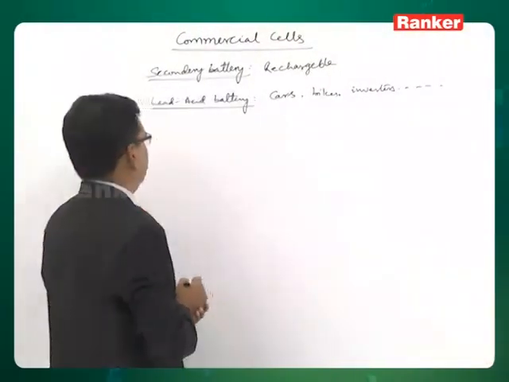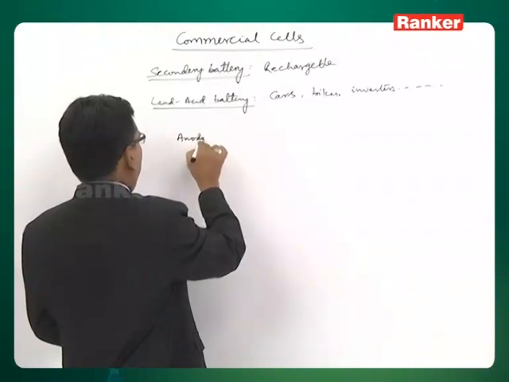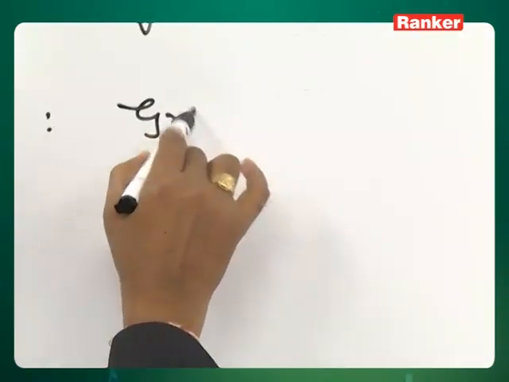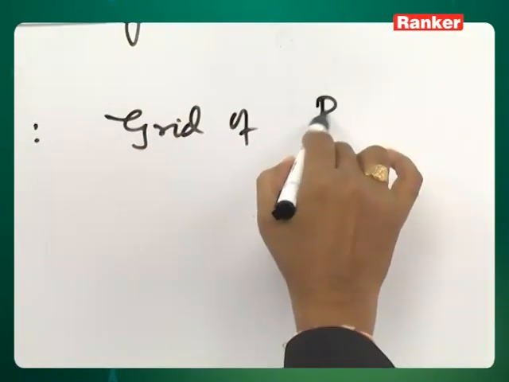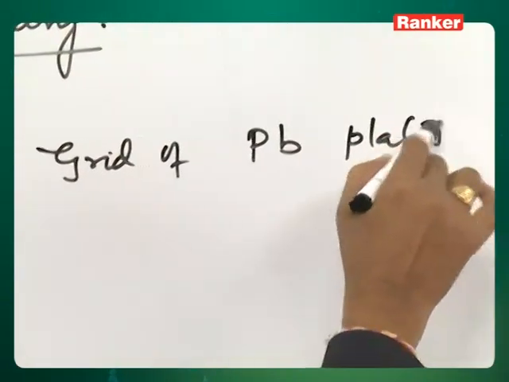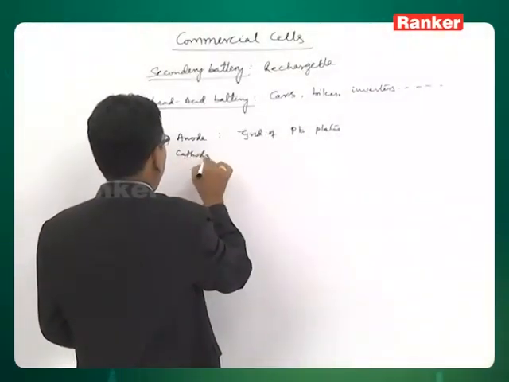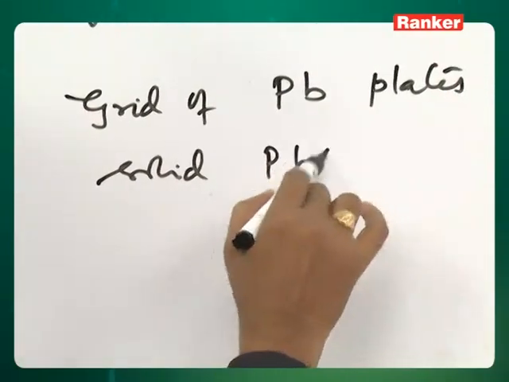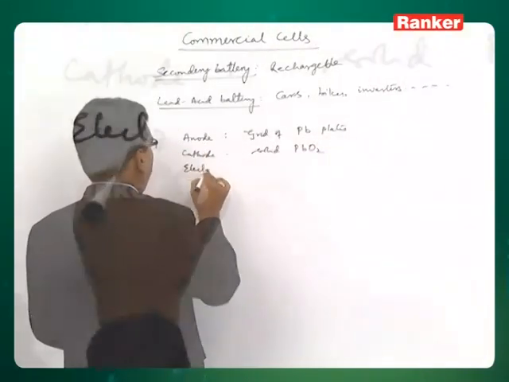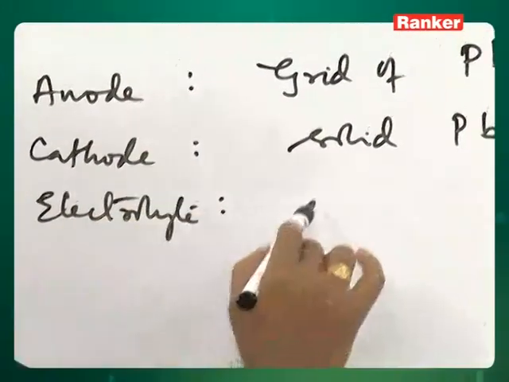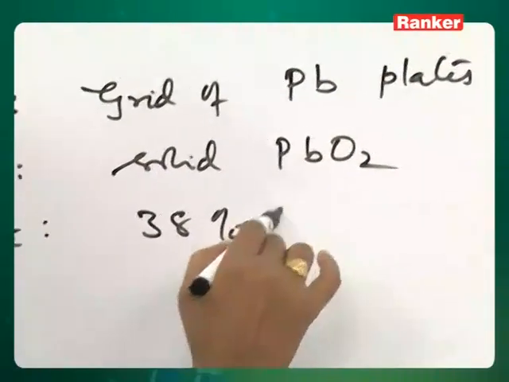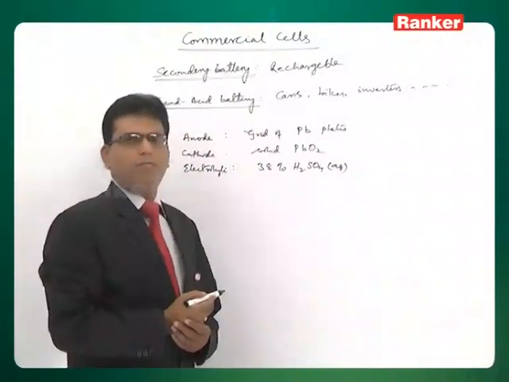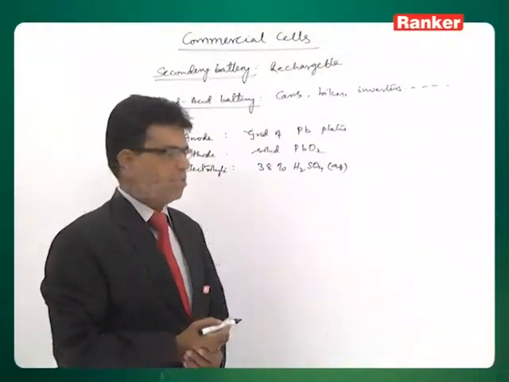In this, the anode is a grid of lead plates, the cathode is solid lead dioxide, and the electrolyte is 38% aqueous sulfuric acid solution.